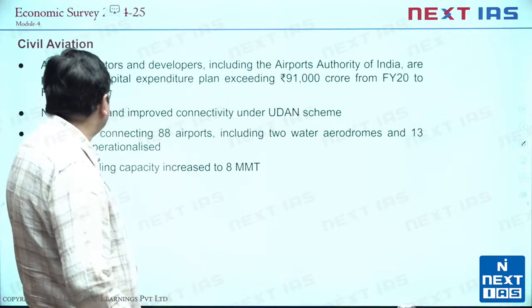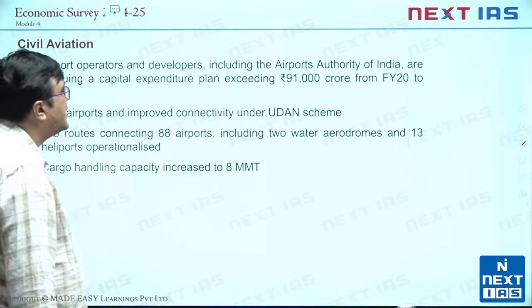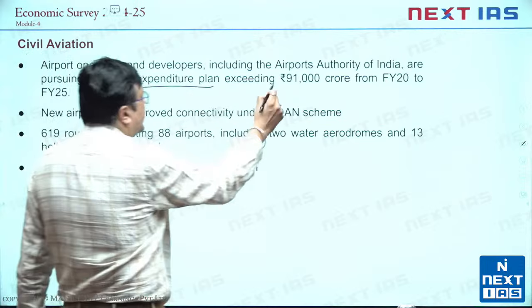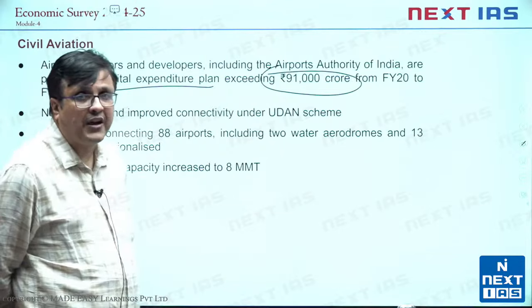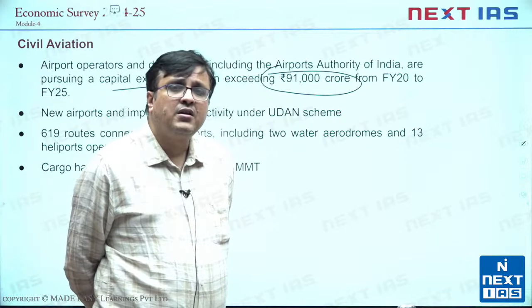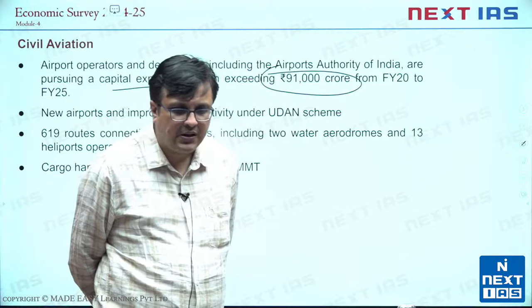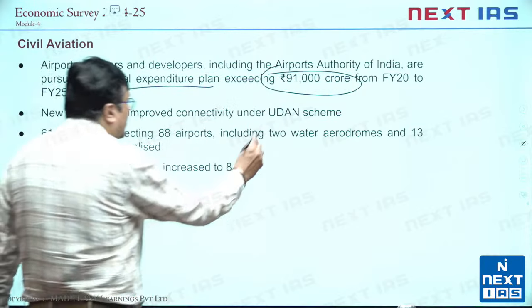Then of course we look at civil aviation. We see airport operators and developers, including Airport Authority of India, are pursuing a capital expenditure plan exceeding 91,000 crore from fiscal year 22-25. This is for modernization of airports, new aircrafts installed, new types of refueling facilities. For all this we are doing these capital expenditure. Then of course new airports and improved connectivity under Udan scheme.